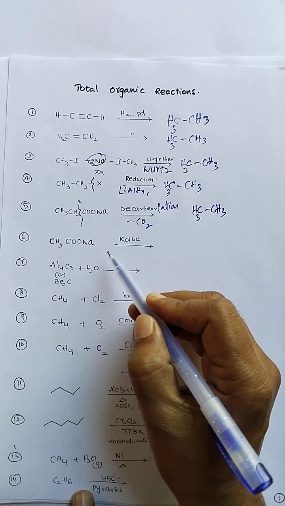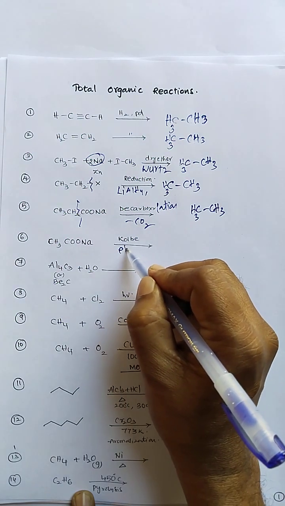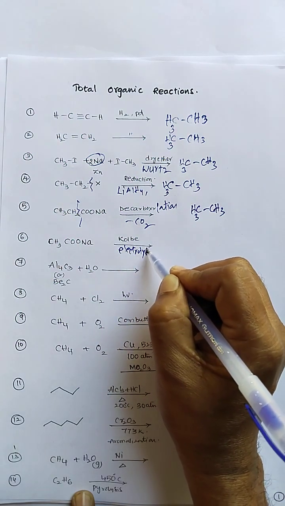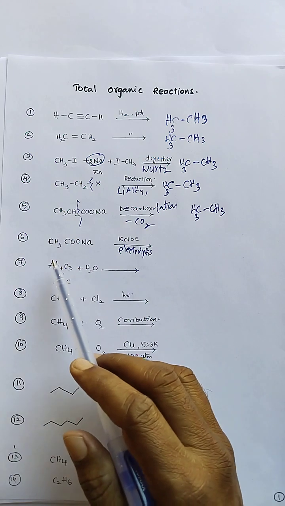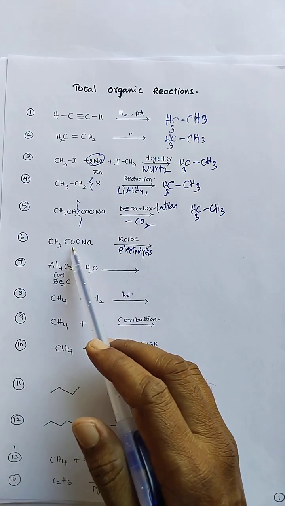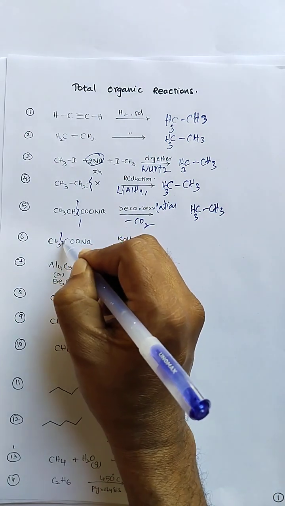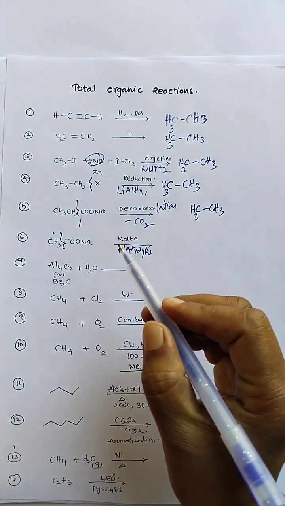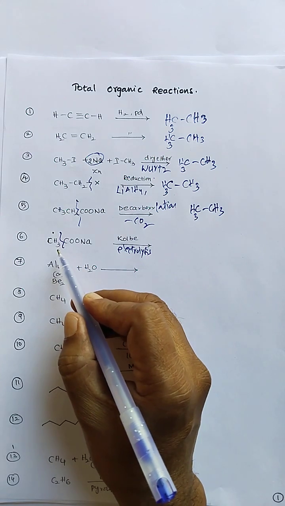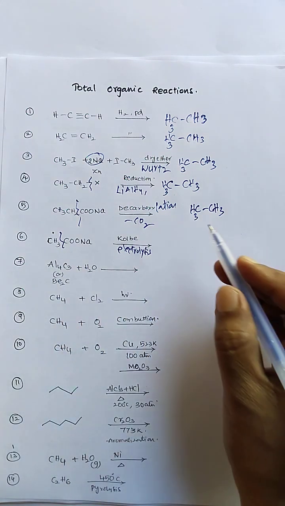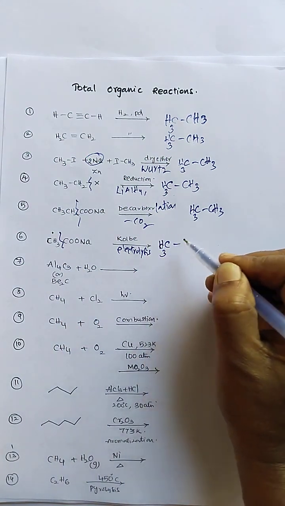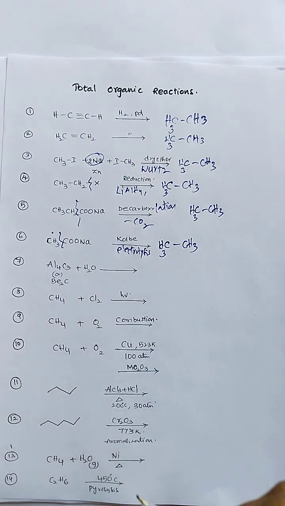Next, Kolbe electrolysis. Upon passing electricity through this carboxylate solution, electrolysis will produce methyl radical. So dimerization of methyl radical also gives us the ethane molecule.